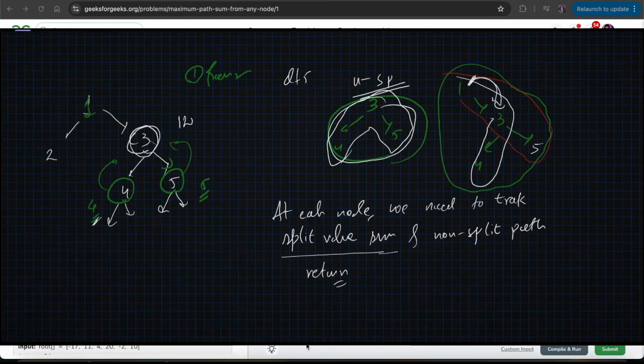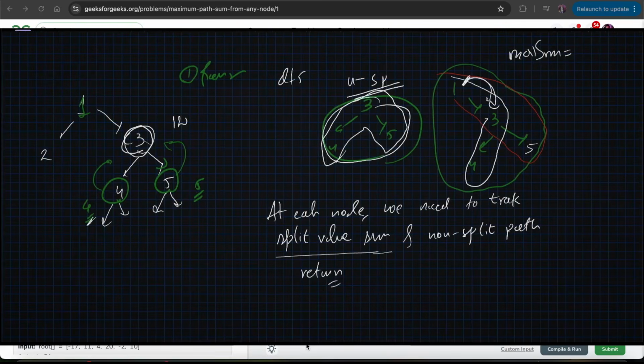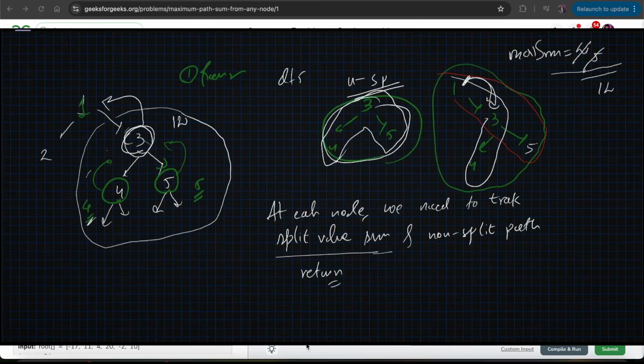So we need to maintain one more variable as well, let's say max sum, right, which will help us track this non-split value path at times, right? So first of all our sum was 4, then it updated to 5, and then it goes on to 12, right? So this is one possible path sum of 12, right? But we need to check for all the possible paths as well, right? So the question is, can I return 12 to my parent call of 1? Can I say that this 12 will be the right-hand side sum path for this one? I cannot.